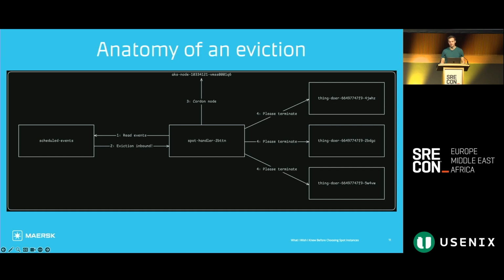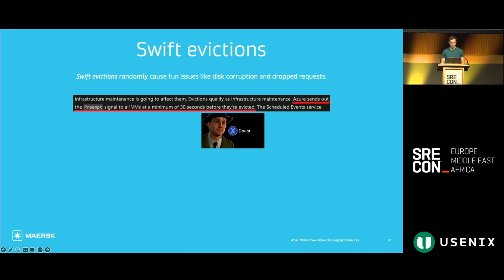If it finds that an eviction event is inbound, then it will first cordon the node to prevent new pods being scheduled on the node. And then it will politely ask each pod on the node to terminate. We run on Linux, so in our case, a polite termination signal is just a SIGTERM. And regardless of what the exact architecture looks like here, there are 2 crucial things we're looking for. Number 1, we need a way to know ahead of time, ideally, when evictions are going to happen. And we need to get this polite termination signal to the pods on the node. That's the first thing. The second thing is that the workloads on the node have to actually be set up to listen for this termination signal and not just ignore it.